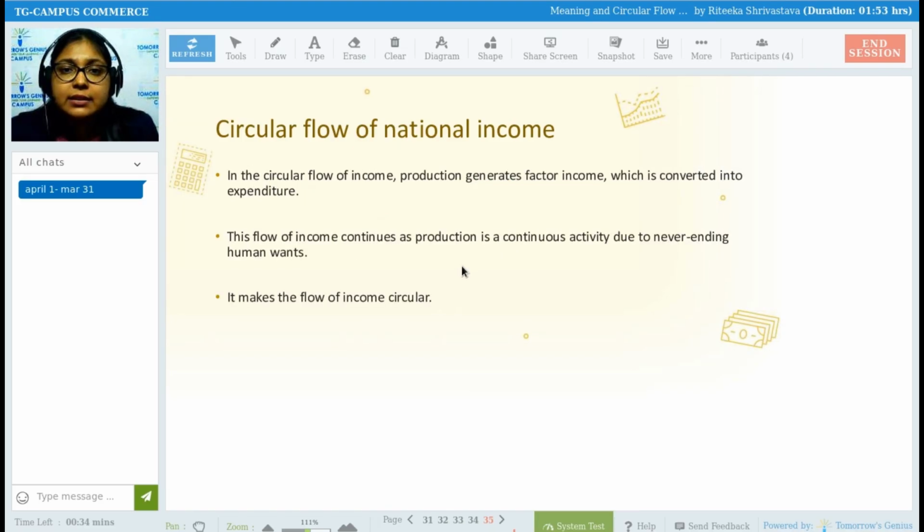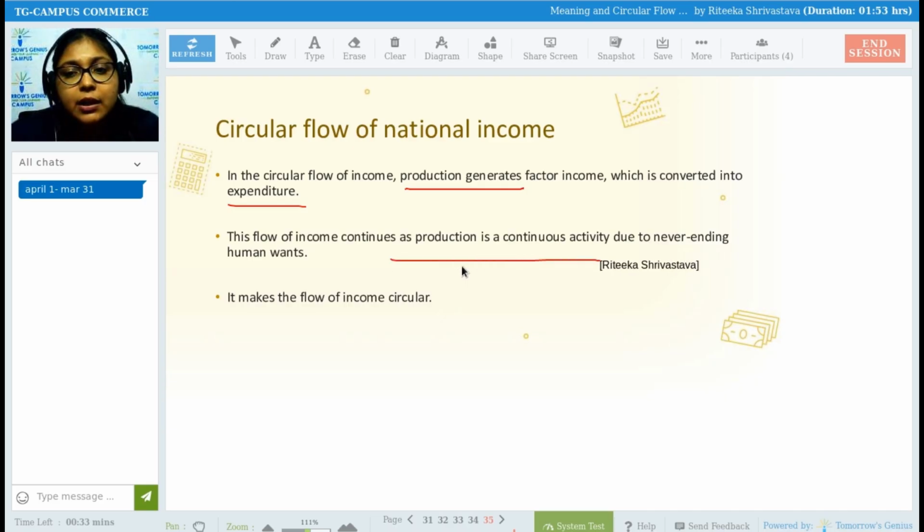So basically we need to understand that when we talk about the circular flow of national income between household and firms, everything is getting exchanged between only these two sectors. Only they are exchanging factor payment, factor services, consumption expenditure, or goods and services. Then finally they say that in the circular flow of income, production generates factor income which is converted into expenditure. When you produce the goods and services, you start selling those goods and services.